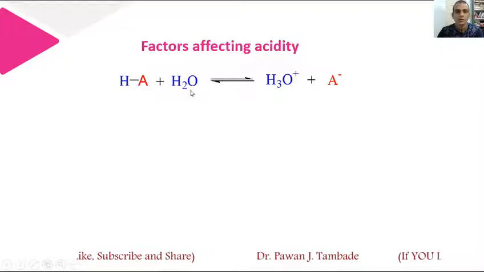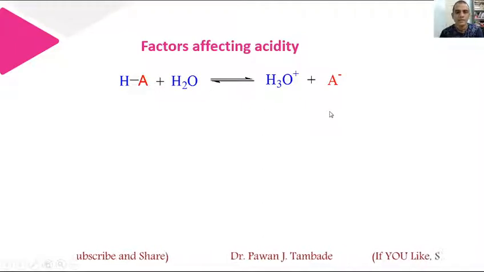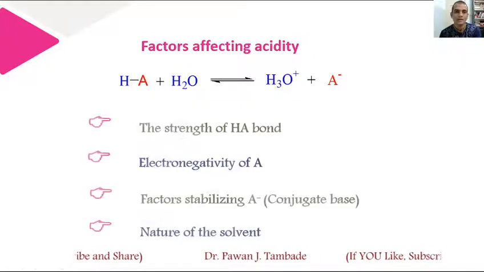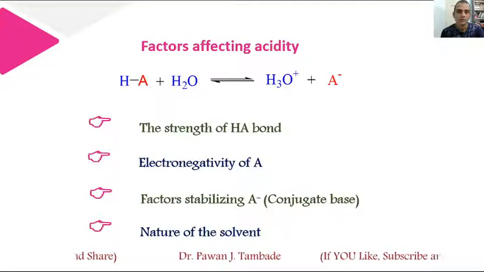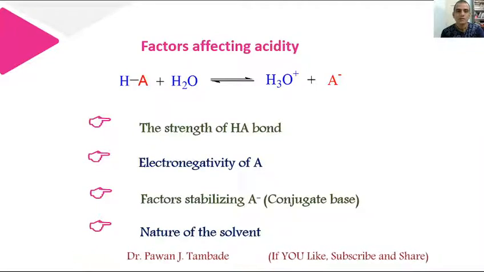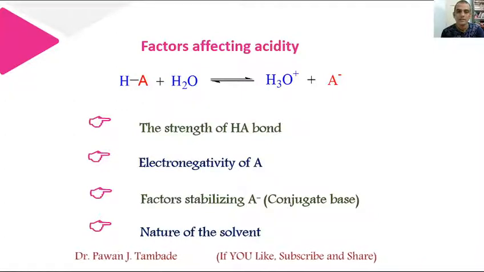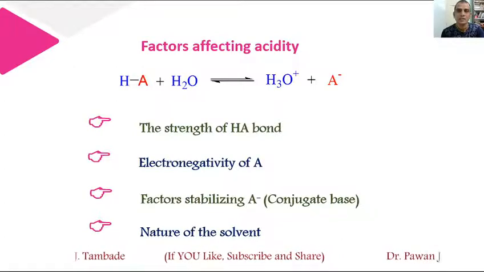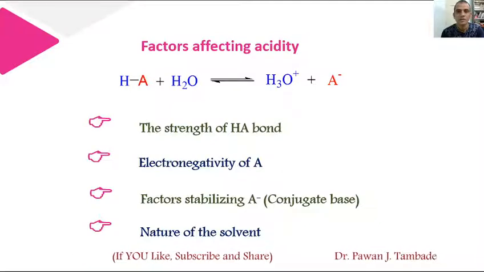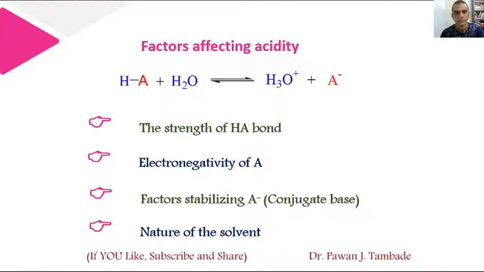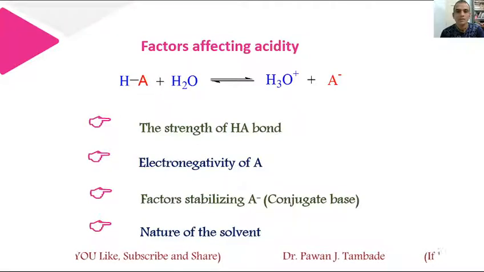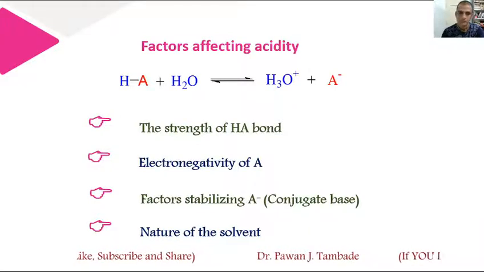Now there are various factors which affect acidity of this HA molecule, and these are the strength of HA bond, electronegativity of A minus or A which is adhered to hydrogen in that molecule, then factors stabilizing A minus which is conjugate base of our acid under investigation, and fourth one is nature of the solvent in which we are carrying out this particular experiment. So let's explore these factors one by one.